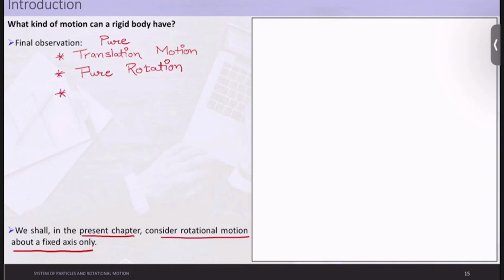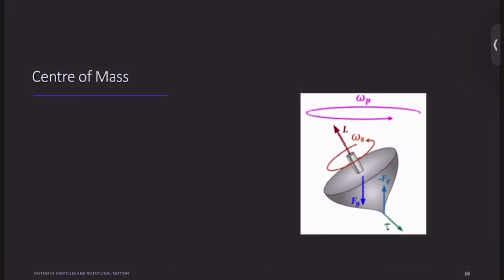And then we also understood something which is translation plus rotation. That was a simple introduction of the complete chapter which we are going to understand. The final conclusion of this discussion is that, in the complete analogy which we will be understanding, we will always take the rotation to be along a fixed axis, first thing. And second, we will always understand this concept as either a pure translation motion, or a pure rotation motion, or translation motion plus rotation motion.